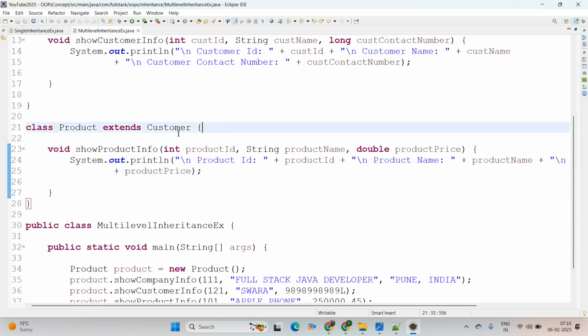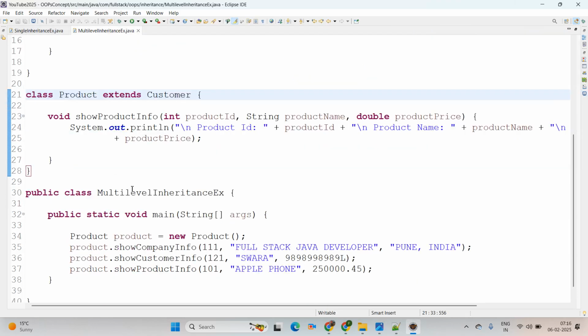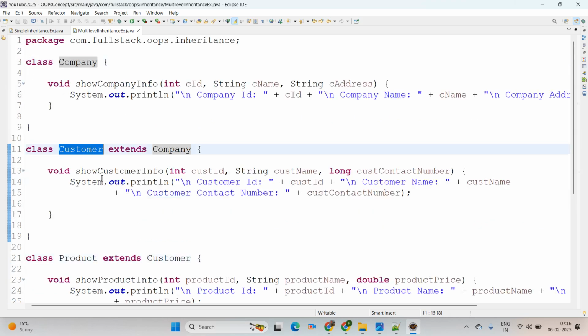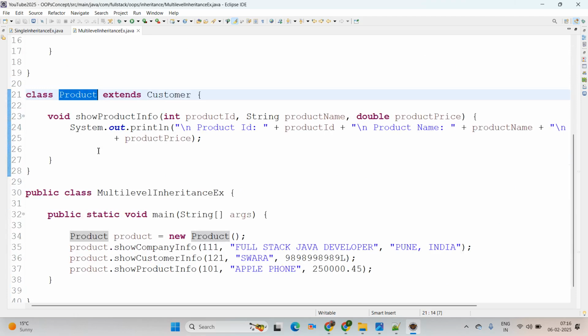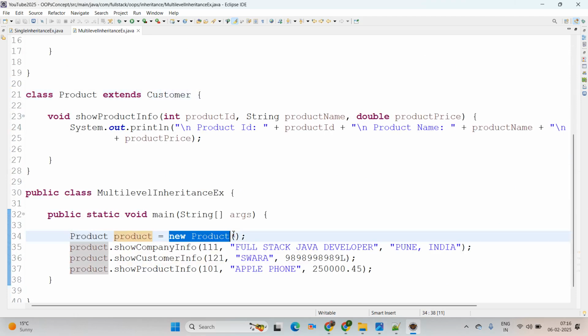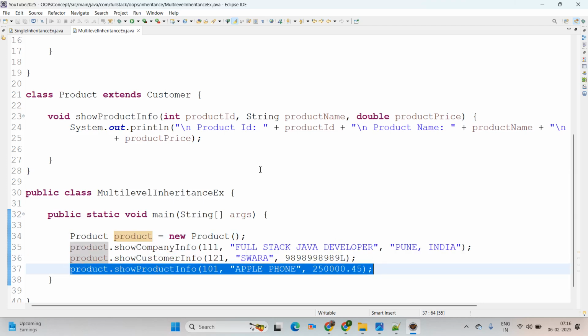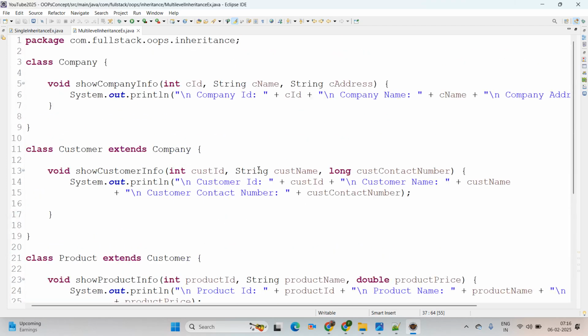Perfect. This way we achieve multi-level inheritance in Java. Multi-level means the parent has a child, and that child again has a child. That's called multi-level inheritance in Java. Here we have created the child class object; Product is the child class. Whenever the new keyword comes, we are creating an object, and by creating the child class object, we are able to access member properties from the parent class and its own properties as well. This is how we achieved multi-level inheritance.